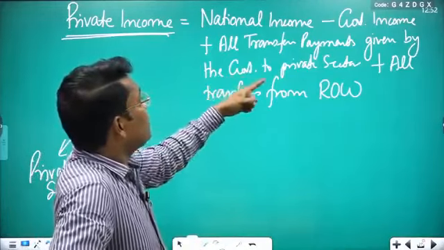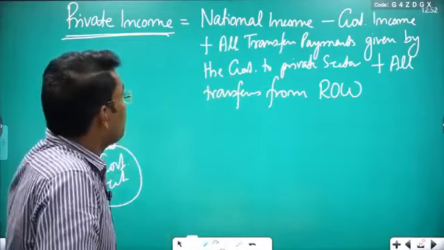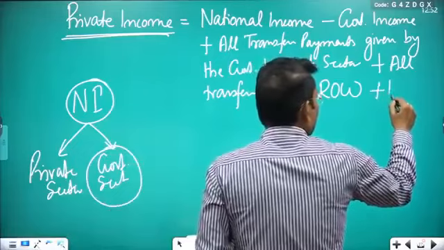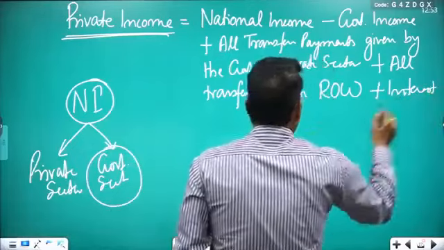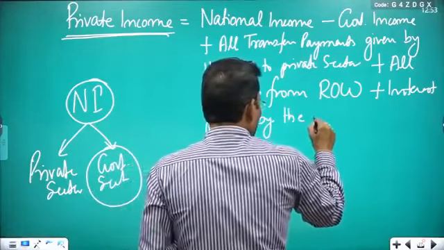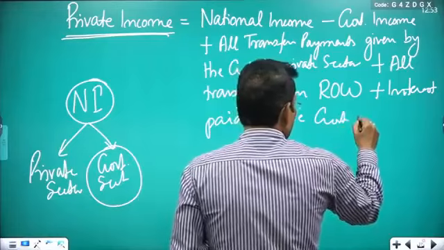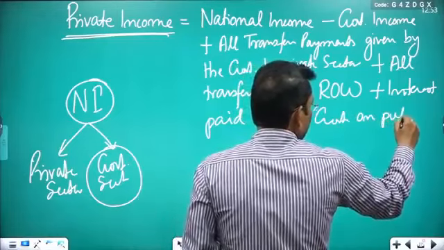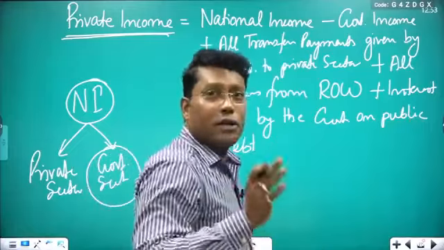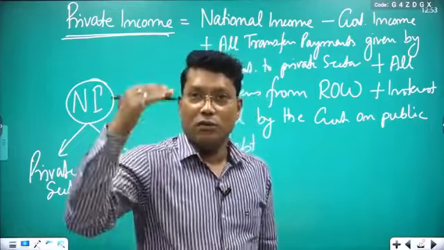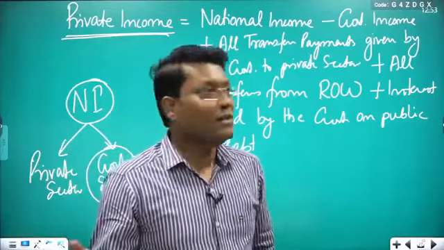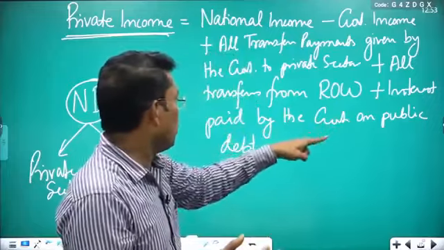Along with all transfer payments given by the government that we added, you can also write the interest paid by the government on public debt. Public debt means the government's debt. The government borrowed, and on this amount the government pays interest to the public, and it finally goes to the private sector. So yes, you can write the interest paid by the government on public debt.